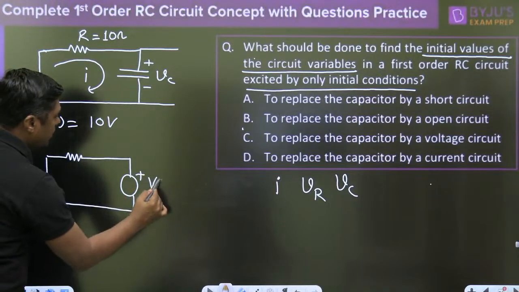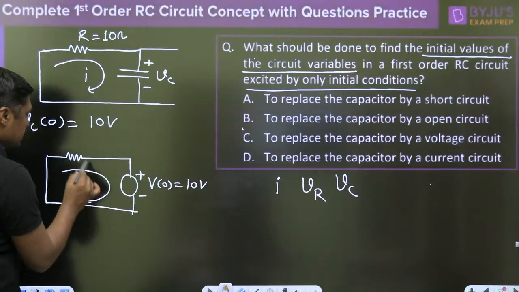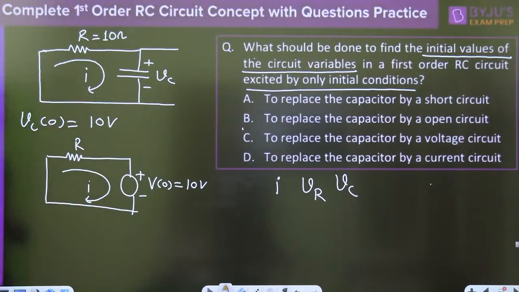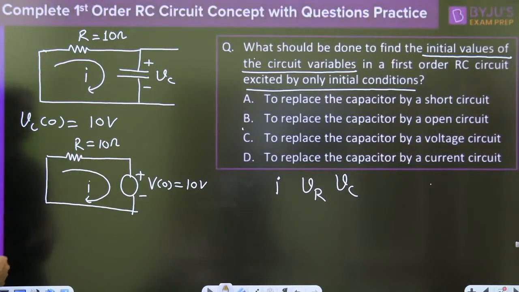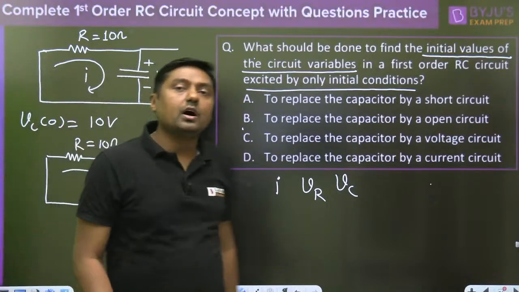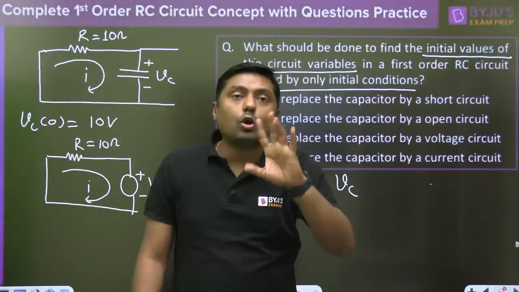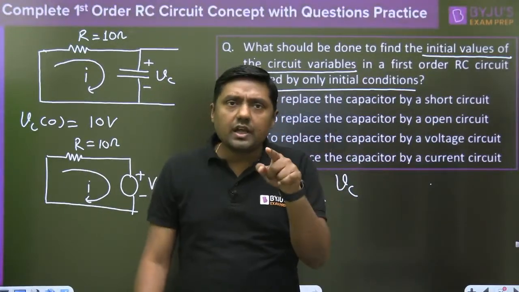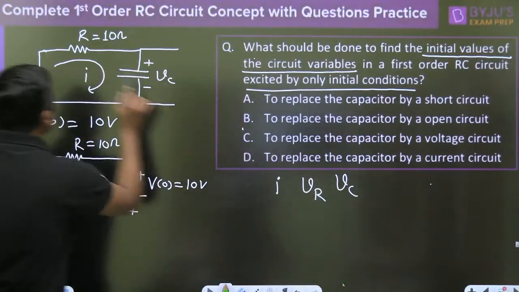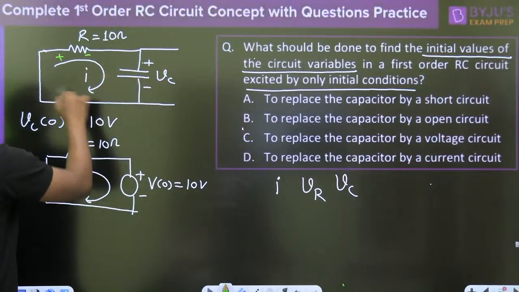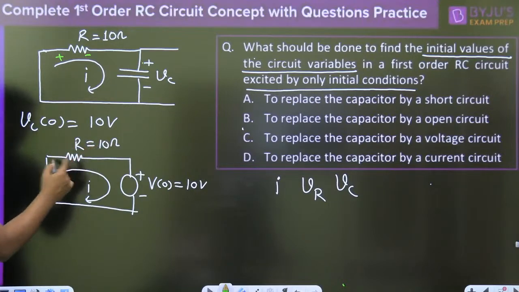And what was the initial voltage? 10 volt. Now tell me, if I am giving the current like this, what is the value of the current? Everyone give me the value. The resistance is given as 10 ohm. I am giving the conventional direction of the current. Always remember, through passive elements we give the current like this: this is plus, this is minus, and that will be I.